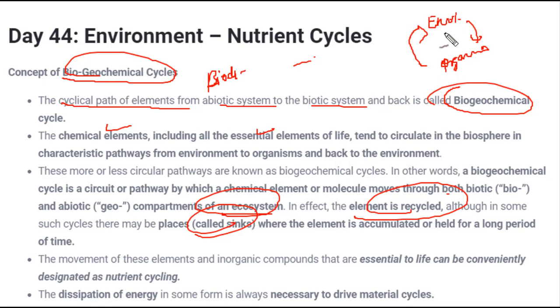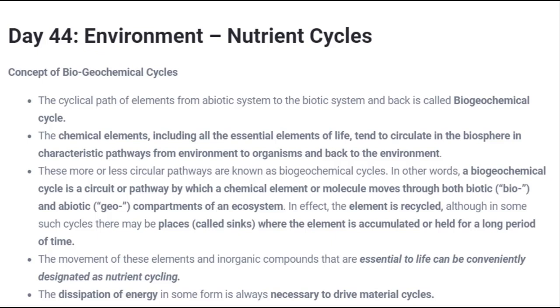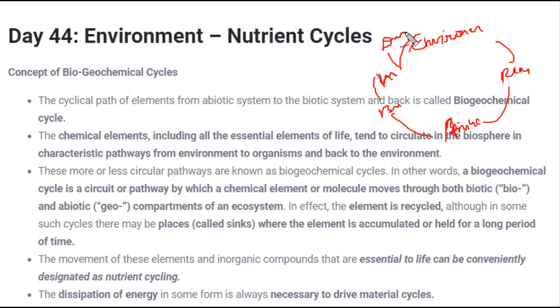As you can see, we have seen the simplest cycle. It's not that nutrients go directly from the environment to an organism and then back to the environment. If we draw a more complex diagram, some nutrients are present in the environment, and from there they may go to a plant, from a plant to a bigger plant, or directly to an animal, from animal to a bigger animal, from bigger animal to humans, and then humans to the environment. You can see a complex path has been taken, and from human beings to decomposers. So sometimes at some station, these are the stoppages of all the nutrients through which the nutrients flow.